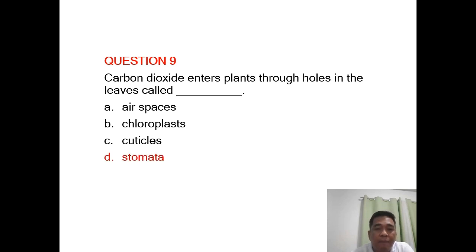It is situated in the underside of the leaf, and it is where gas exchange will happen. No? Carbon dioxide will be entering via the stomata. Ganon din, ang release ng oxygen ay nangyayari kay stomata. Alright?